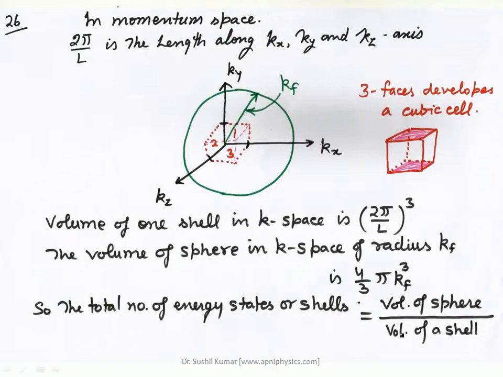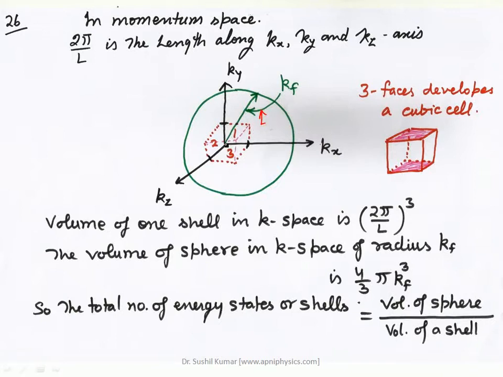Now in momentum space, this 2π by L is the length along the kx, ky, and kz directions, right? So this is a sphere in momentum space, where kf is the radius, right?